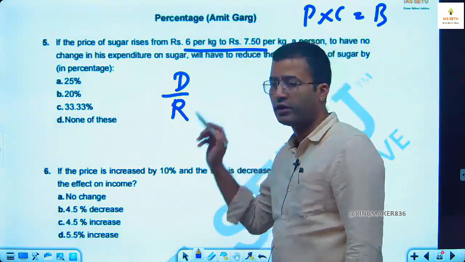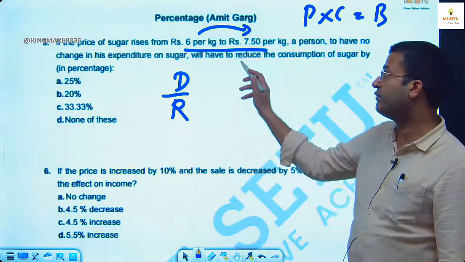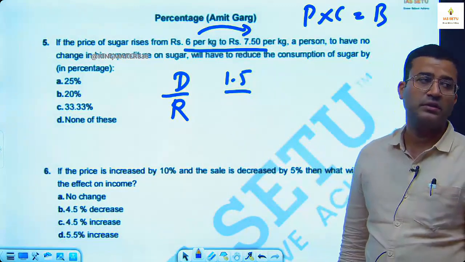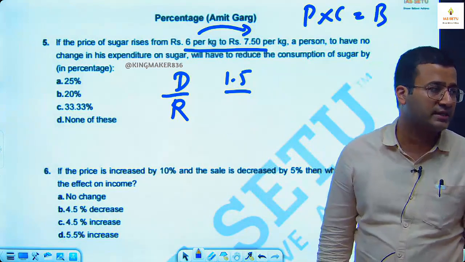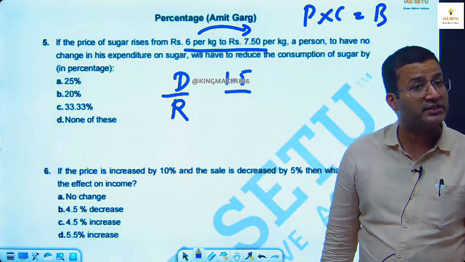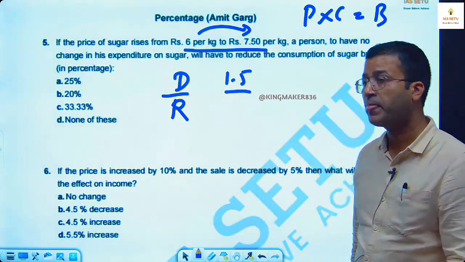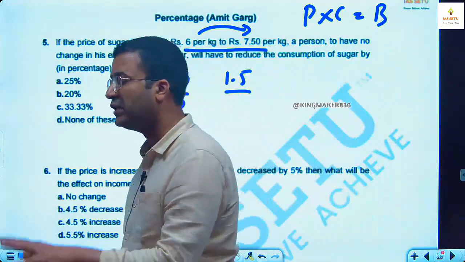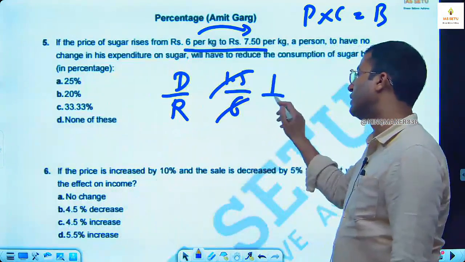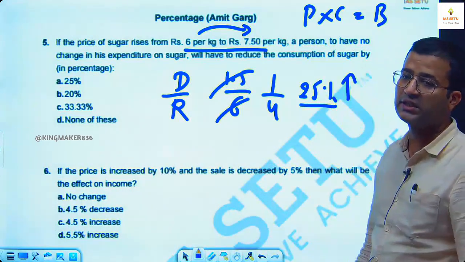Difference upon reference. From 6, it becomes 7.5. What is the difference? 1.5. Tell me what is the reference? 6. What was the previous price before the increase? 6. It is increasing from 6 to 7.5. 6 is the previous price. Previous price is the reference. So here 6 is our reference. So it is 1/4. So 25% increase is there in the sugar price.